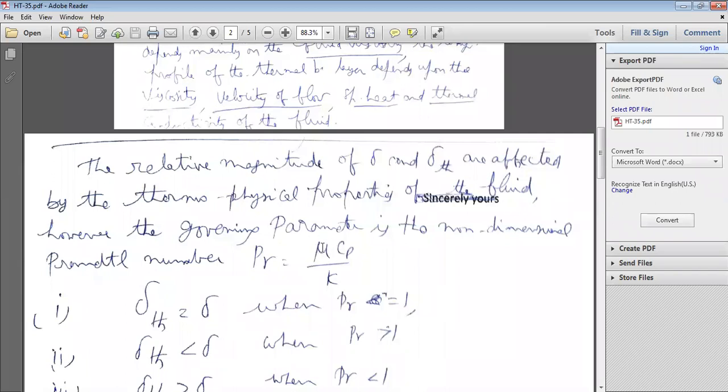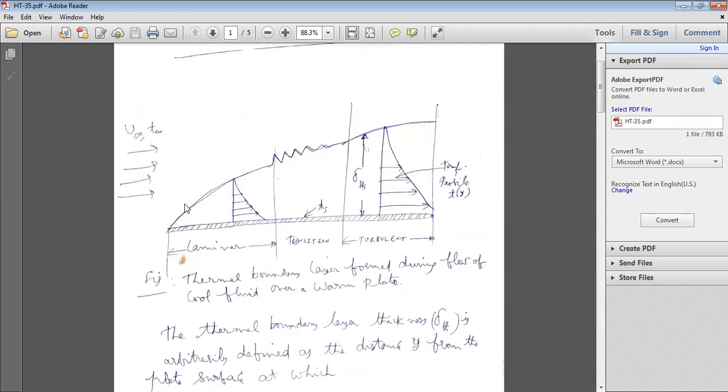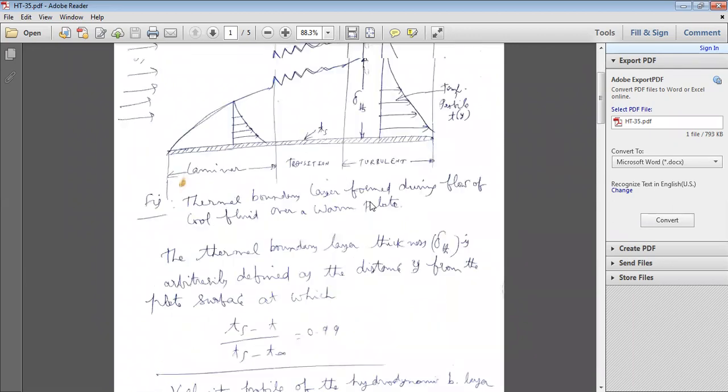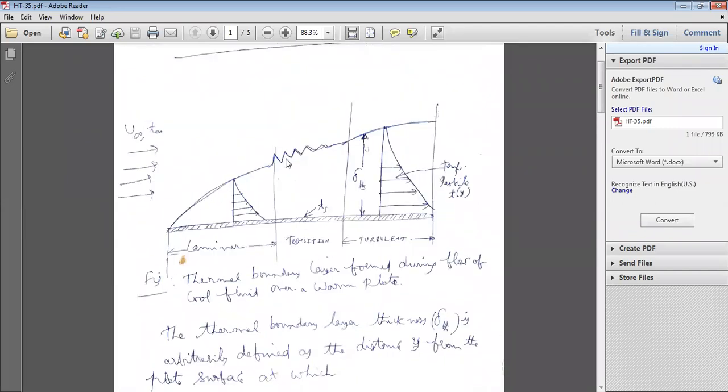With dynamic viscosity more, obviously more viscosity, more thickness of delta will be formed when compared with delta TH. That's why at that instance, your delta TH is less than delta.